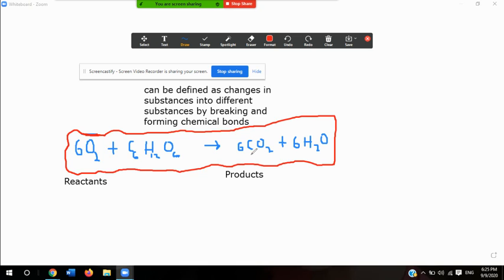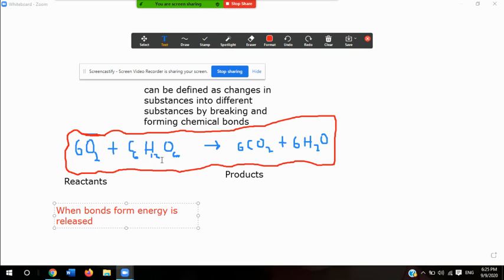So it's good to understand: energy is released when bonds form. When bonds form, energy is released.